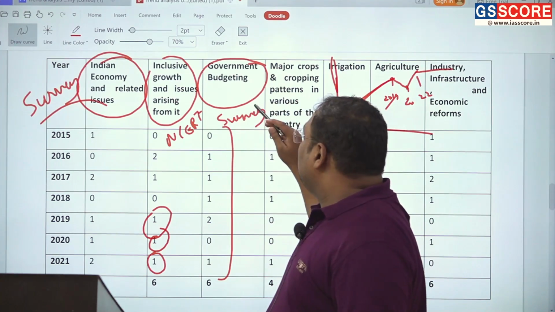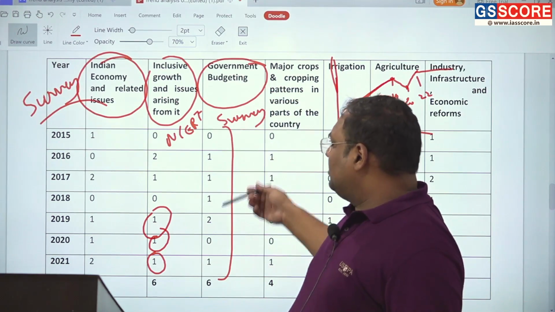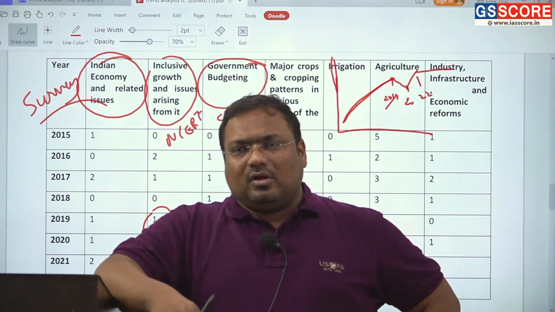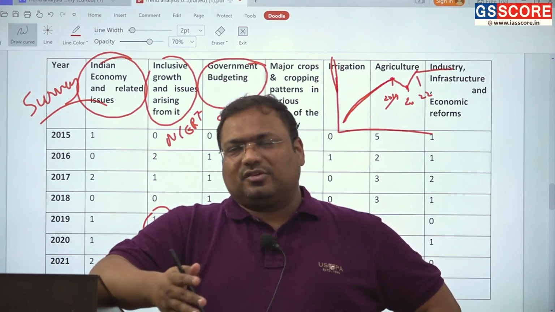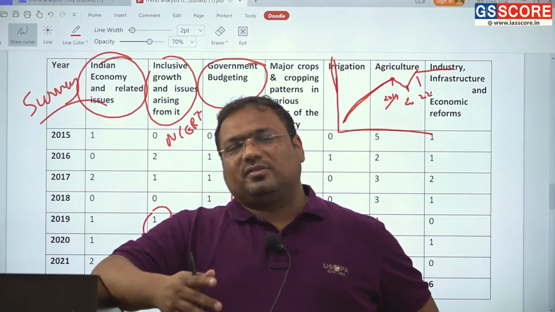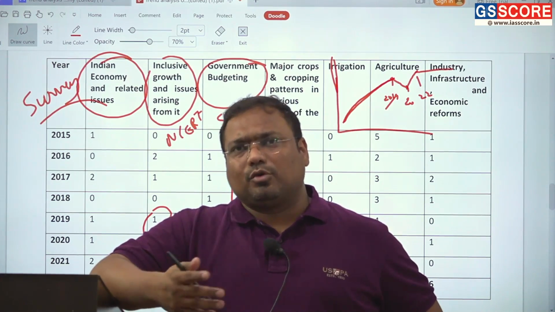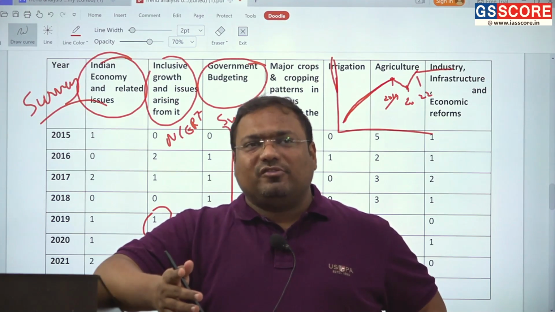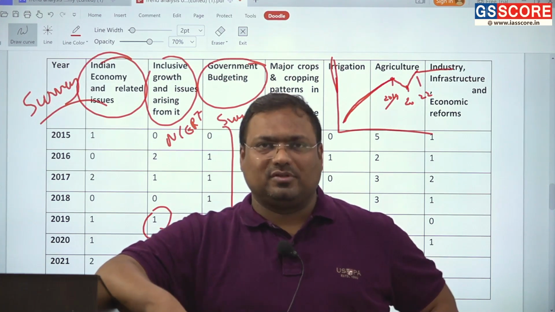But apart from that, the economic survey captures the performance of the budget. For example, the survey is released just before the budget, and it talks about the performance of the previous year's budget. It compares the numbers and gives you a review on them. It talks about the actual achievement of the last 2 years' budgets.